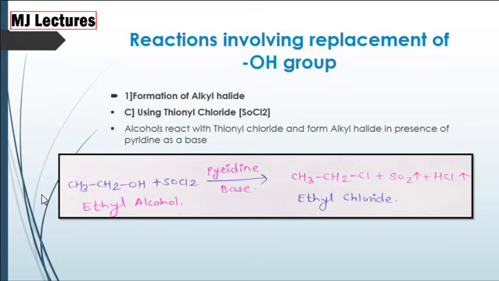Now, formation of alkyl halide using thionyl chloride. Thionyl chloride is SOCl2. When alcohol is treated with thionyl chloride, that is SOCl2, in presence of pyridine as a base, we get ethyl chloride, that is alkyl halide, as a product, and SO2, that is sulfur dioxide gas is released and HCl gas is also released.